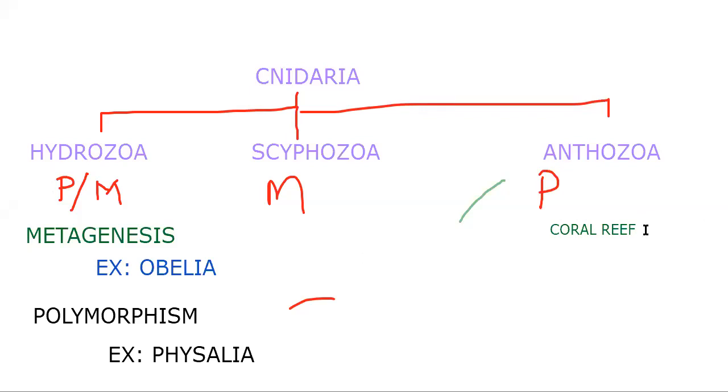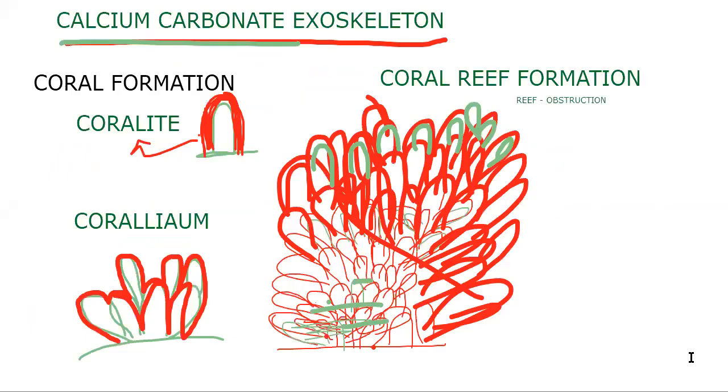We have three types of corals: Hydrozoan, hexacorallian, octocorallian. Hydrozoan corals are present here, but octocorallian corals only can form the reef. I hope you understand what is reef. Reef means something which has grown like a mountain, a bigger range mountain; that can be called a reef. The reef formation belongs to Anthozoa. Okay, so that's it about the coral formation.